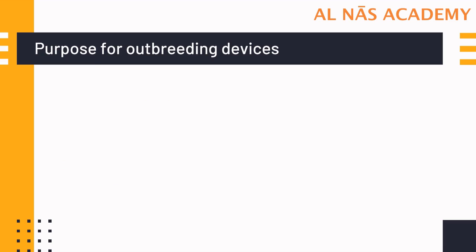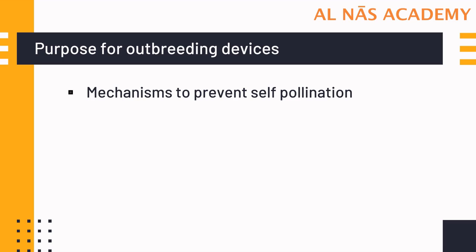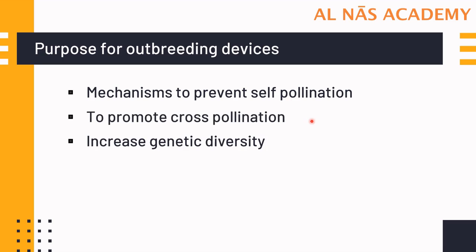Let us understand the purpose of outbreeding devices. Many plants have mechanisms that discourage or prevent self-pollination, and thus promote cross-pollination to increase genetic diversity. Plants have evolved a wide variety of sexual strategies.